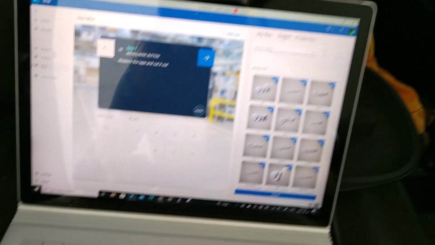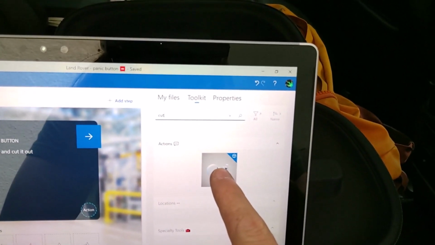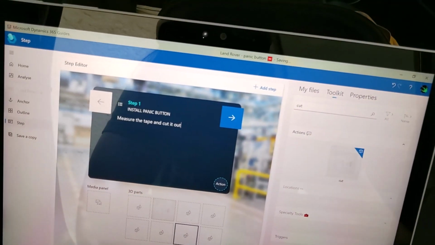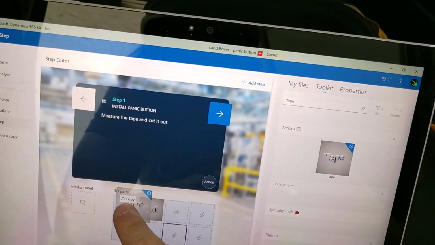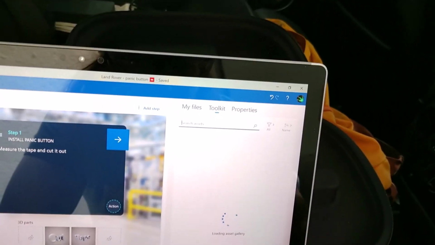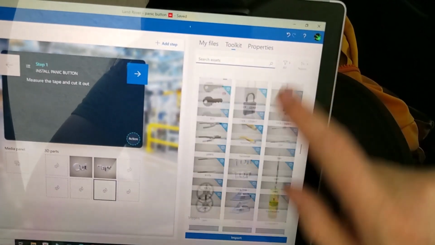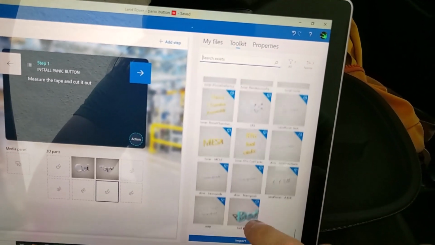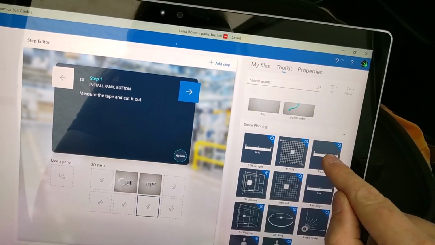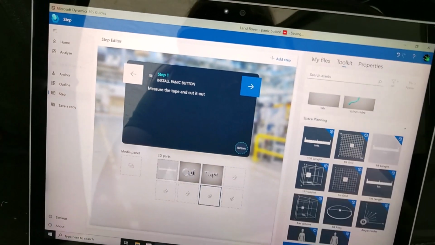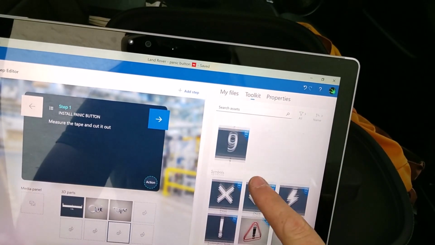I think I have the word cut in here. Let's search for it. Cut. Yep, cut. I also have the word tape. I also have a measuring tool. Here it is. Okay. Maybe I could put a little knife in here.